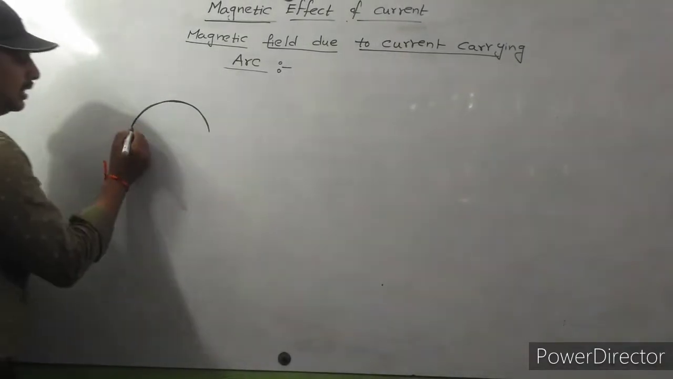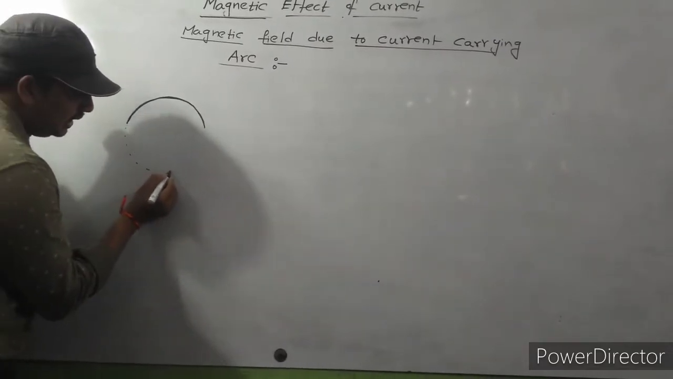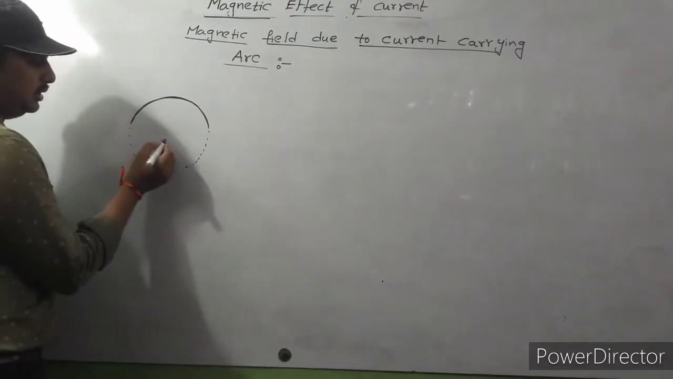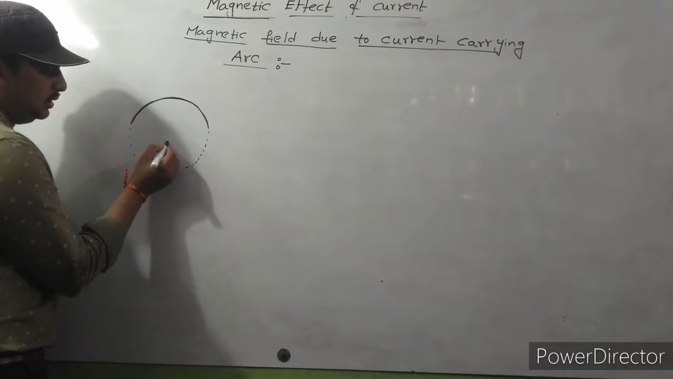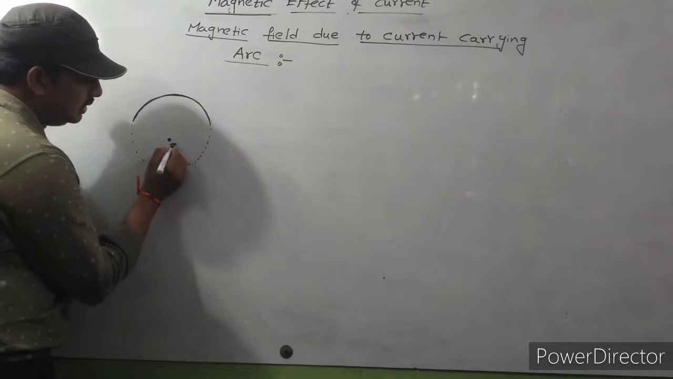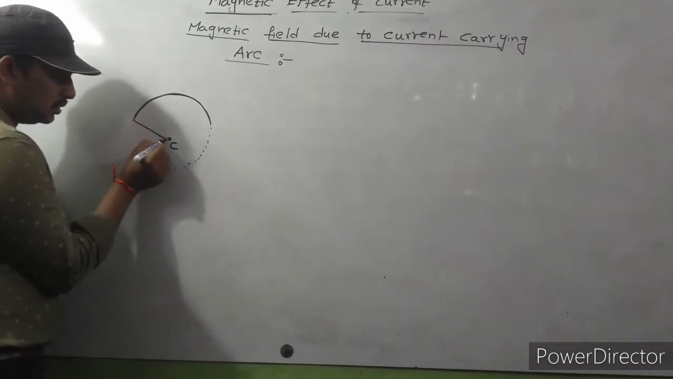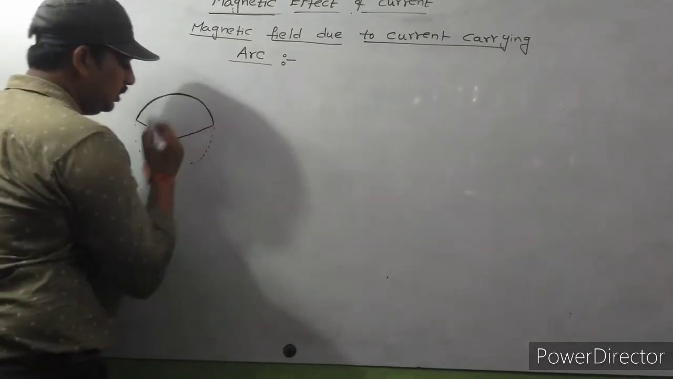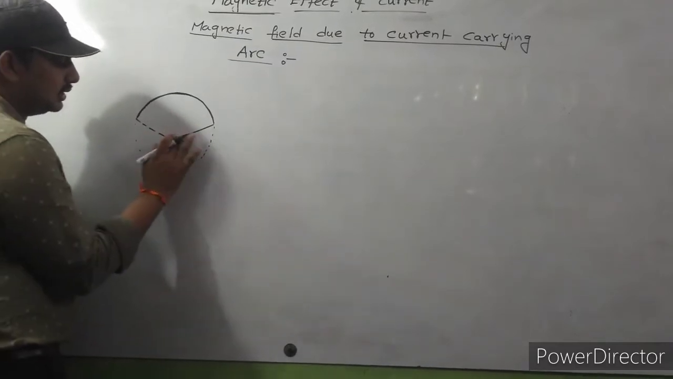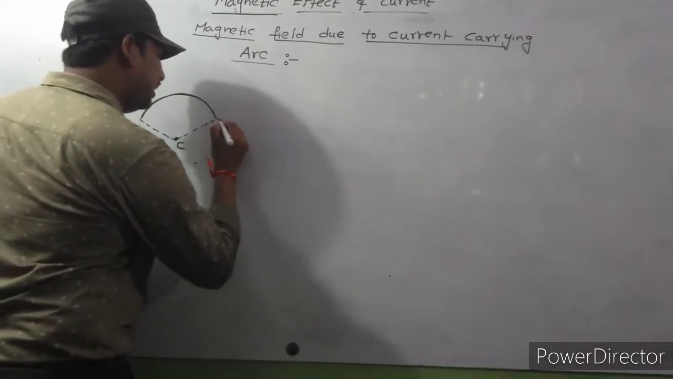This arc makes an angle. For example, observe carefully, I will draw imaginary lines. This is the circle, and this is the center. The arc will make some angle with the center.